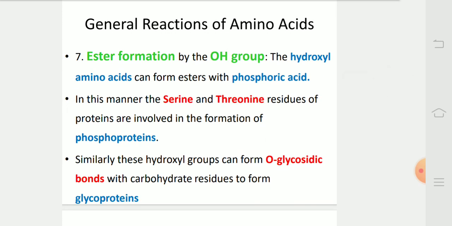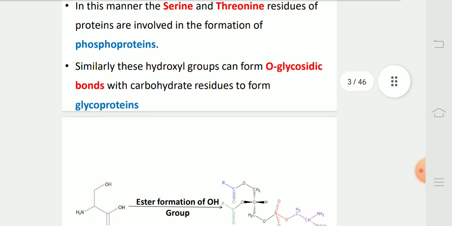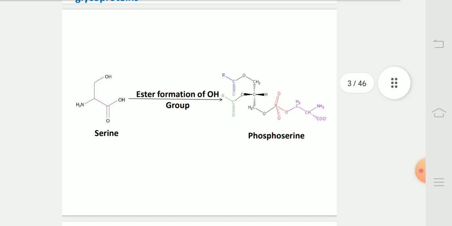Ester formation by the OH group. The hydroxyl amino acids can form esters with phosphoric acid. In this manner, serine and threonine residues of proteins are involved in the formation of phosphoproteins. Similarly, these hydroxyl groups can form O-glycosidic bonds with carbohydrate residues to form glycoproteins. In this diagram, we can see that phosphoserine is formed from serine in ester formation by the OH group.